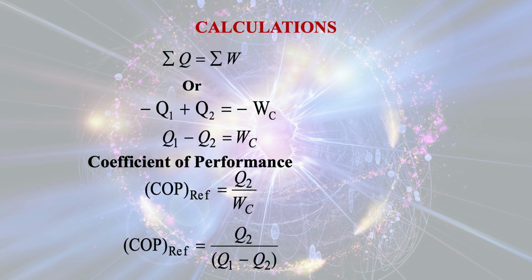So COP of the refrigerator is equal to Q2 divided by WC, but we have already calculated WC is equal to Q1 minus Q2. So put the value of WC in this expression, and finally we get the coefficient of performance for the refrigerator is equal to Q2 divided by Q1 minus Q2. Now let us see how we can solve the numericals related to the first law of thermodynamics.